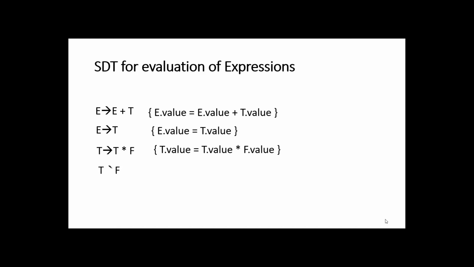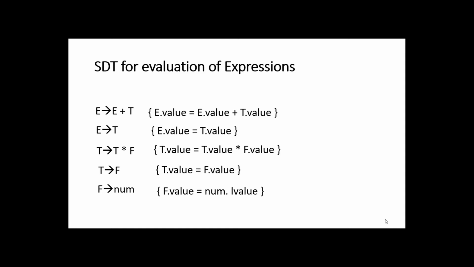Then for the production T gives F, the semantic rule is T dot value is equal to F dot value. Then the next production F gives num. The semantic rule is F dot value is equal to num dot lvalue. So lvalue is nothing but the lexical value, that is the original value, that is called the lexical value. So we will call it the lvalue.